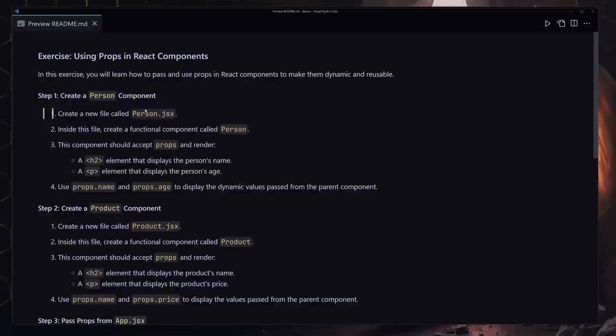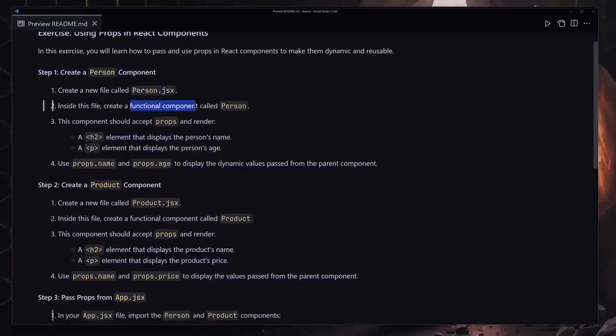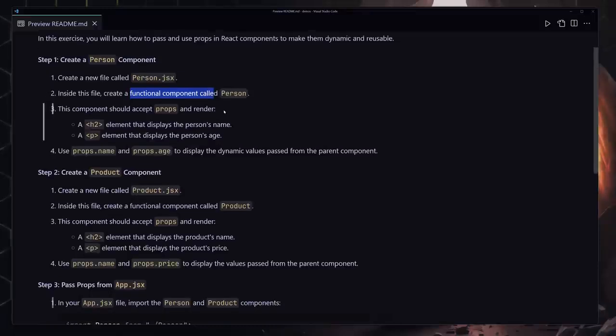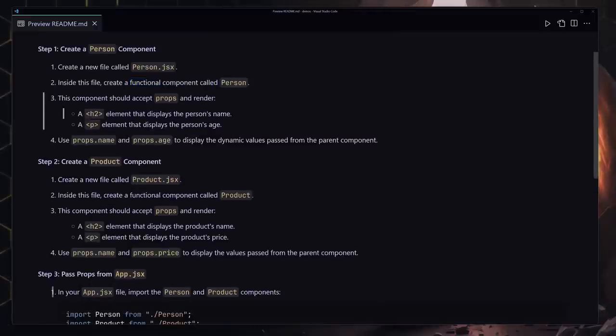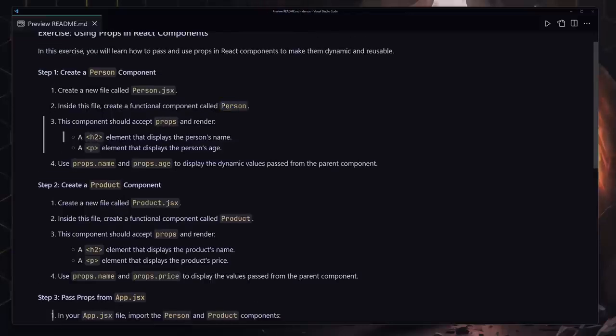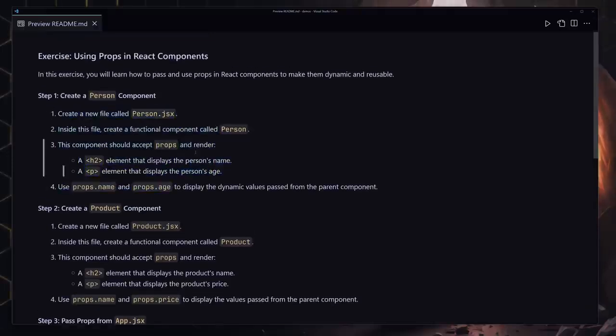So in this exercise, you are going to be creating a person.jsx file, and inside there you are going to be defining a functional component with the name of person, and it will take two props. So it's going to take the person name, and it's also going to take the person age. Okay, so now inside that person component, you're going to be using the h2, which will display the person name, and then you're going to be using a paragraph which will display the person age. So that's going to be the first portion of this exercise.